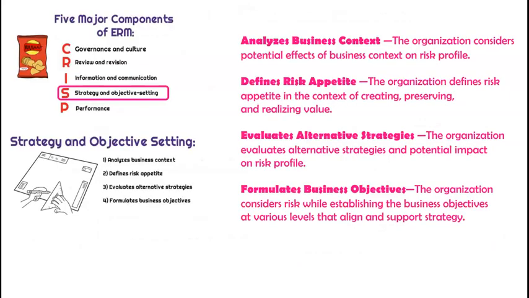So the second element is going to be strategy and objective setting. We have analyze business context, and this is saying that the organization considers potential effects of business context on risk profile. Companies generally operate in external and internal environments, so we want to know the risks that lie within the specific business context. Those risks could prevent us from achieving what we're ultimately looking to accomplish.